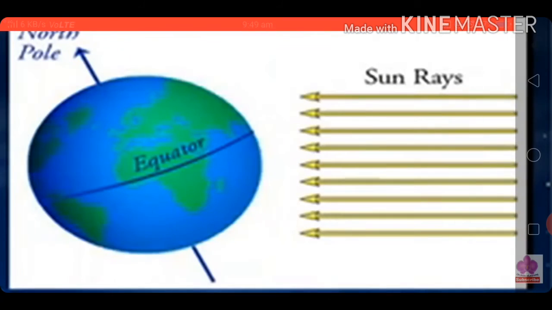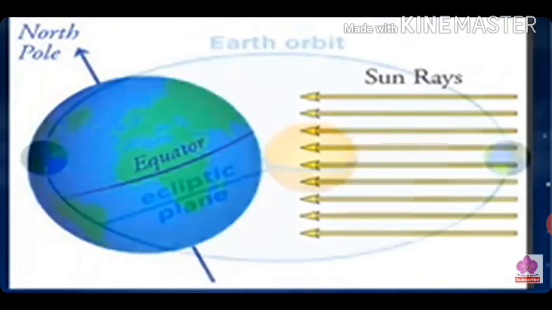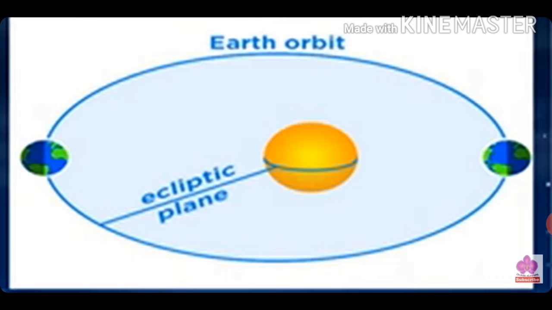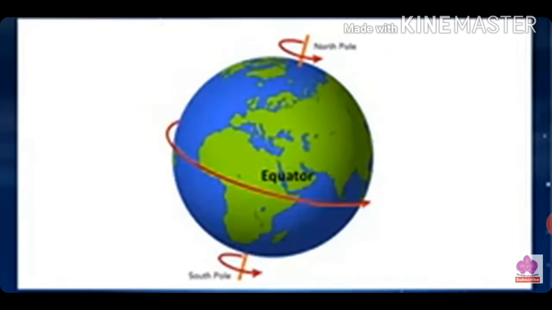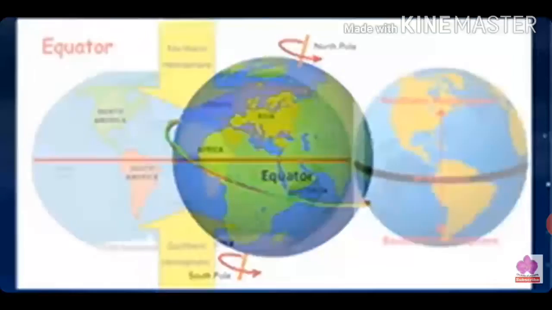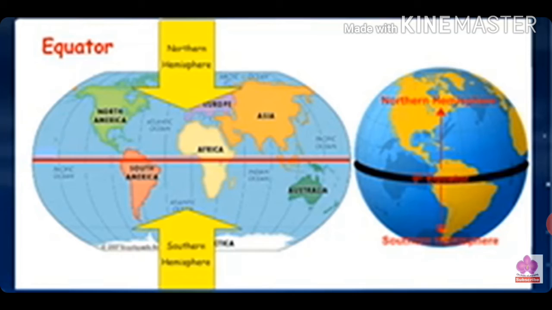Now, let's see how the seasons happen. The change in seasons from summer to winter and then back from winter to summer happens because of 2 reasons: the tilt of the Earth's axis and the orbit of the Earth around the sun. The diagram shows the tilt of the Earth's axis. It also shows that the equator divides the Earth into 2 equal halves. These are the northern hemisphere and the southern hemisphere.